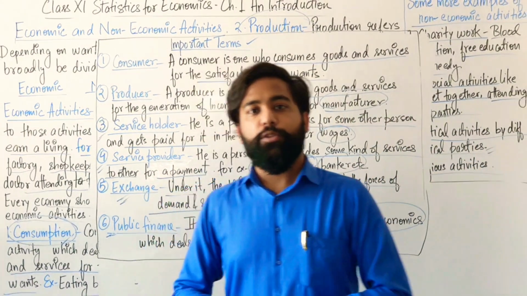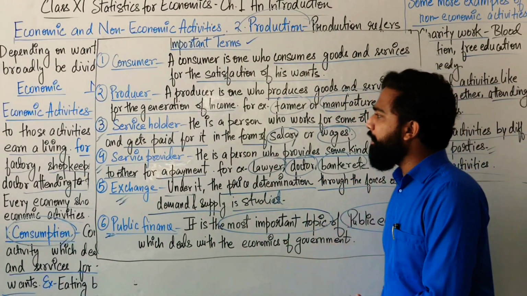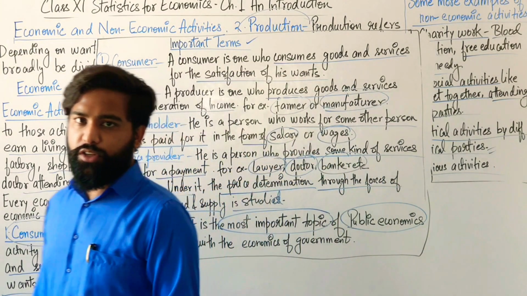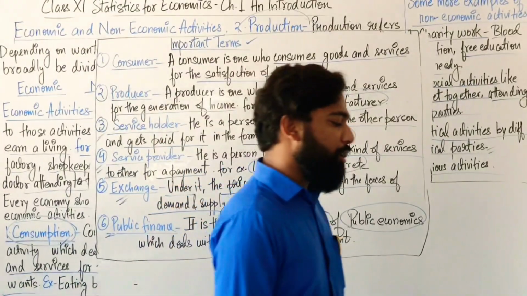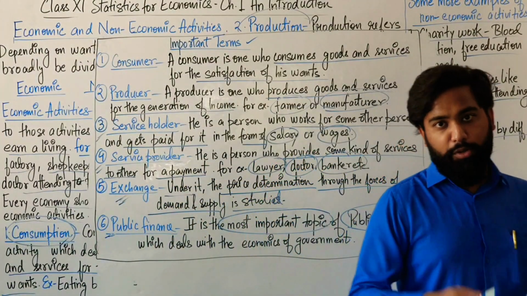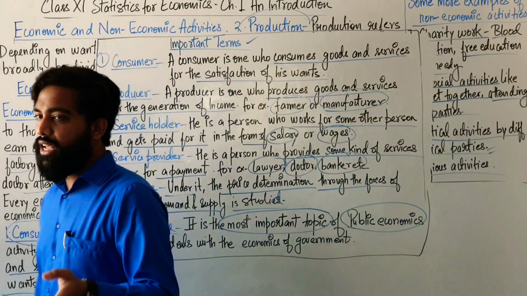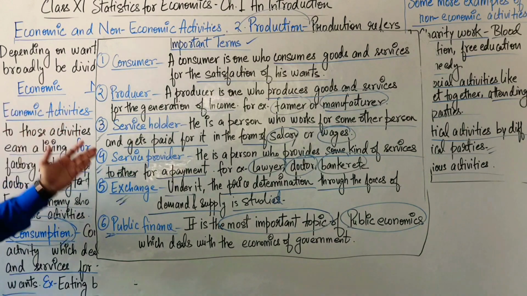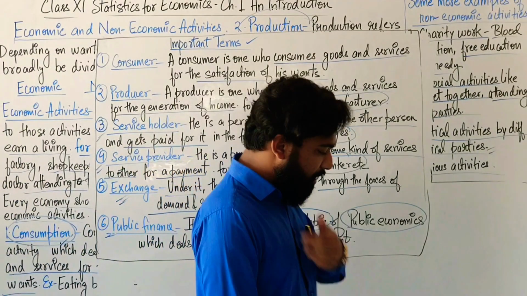Is that clear? So that's all for this video. You have learned about the economic and non-economic activities. You studied the terms consumption, production, that are the most important vital elements of the economy. You also studied about the distribution, you studied about the non-economic activities, you learned some examples, and you learned some different terms: consumer, producer, service holder, service provider, exchange, and public finance.